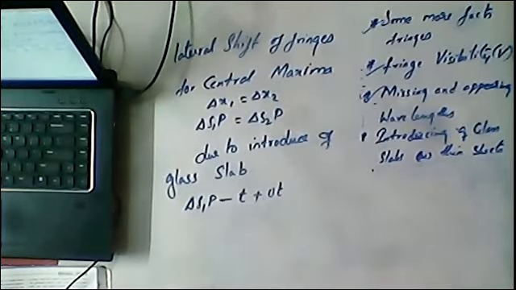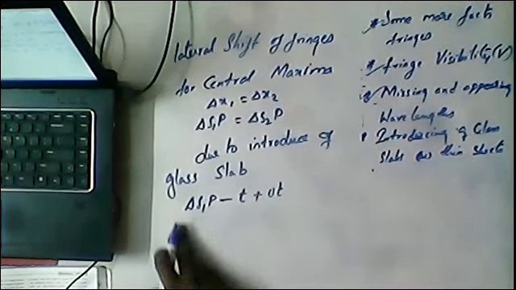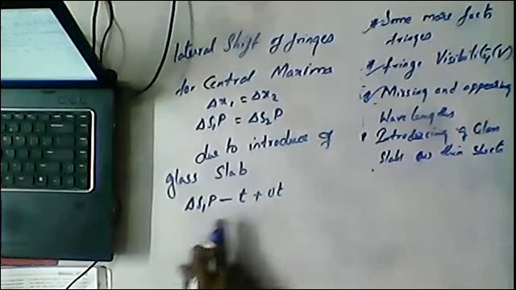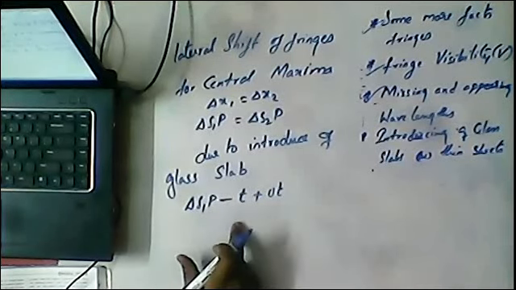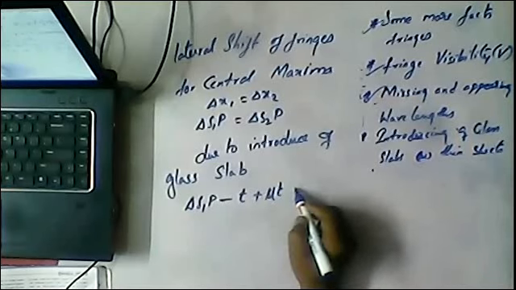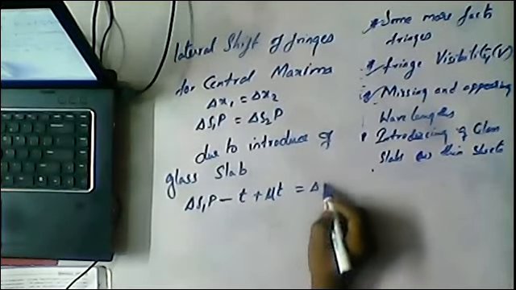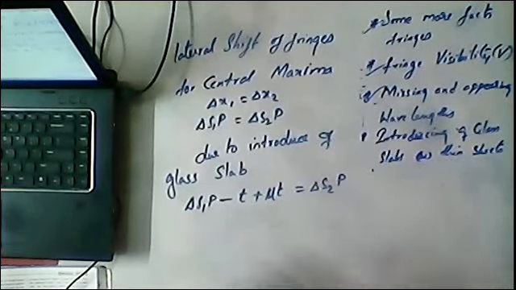From the path difference I am subtracting the thickness of the glass slab, and I am adding the optical path. The optical path formula is mu into t, the thickness of the glass slab. So delta S1P minus t plus mu t is also equal to delta S2P, that is previously.